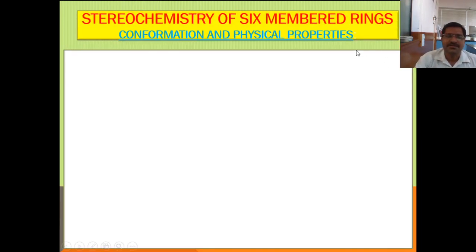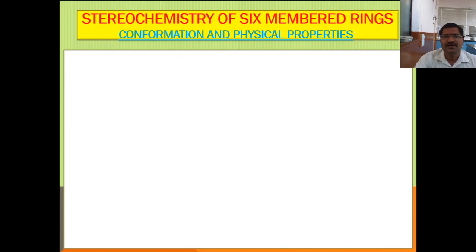Student friends, we have studied in the last lecture the structure and conformation of six-member ring. We started the chapter and we will reach up to the conformation of six-member ring, like chair, boat, twist boat and half chair conformation. And in this lecture, we have to study the relation between the physical and chemical properties with conformation of six-member ring.